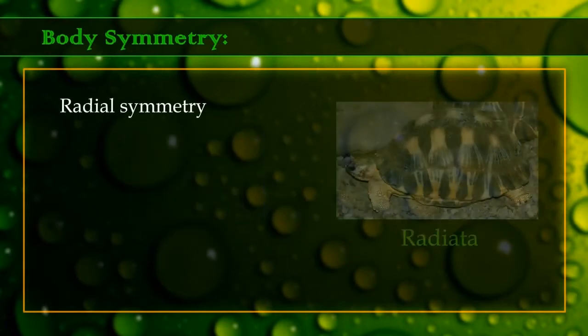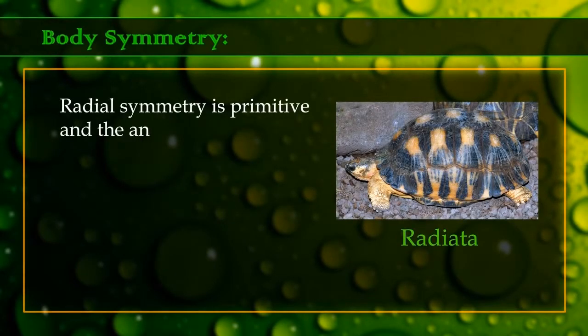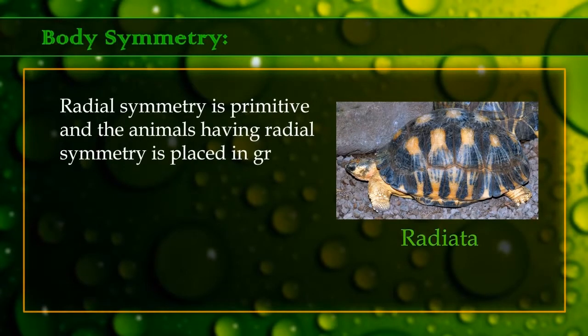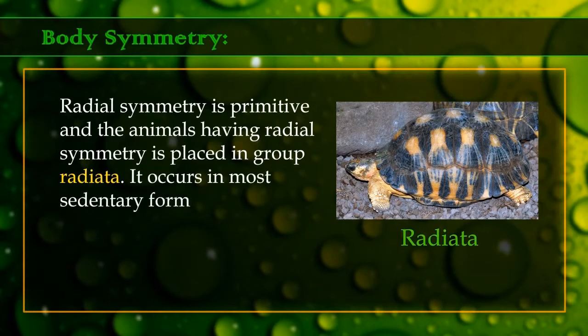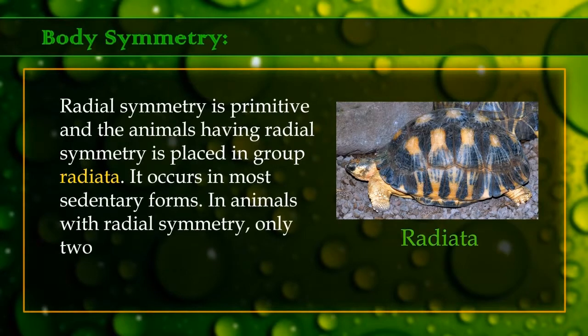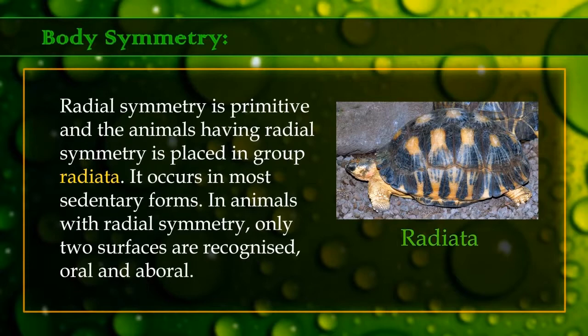Radial symmetry is primitive, and the animals having radial symmetry are placed into group Radiata. It occurs in most sedentary forms. In animals with radial symmetry, only two surfaces are recognized, oral and aboral.